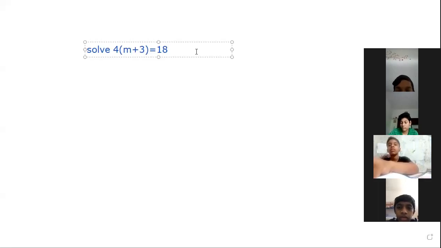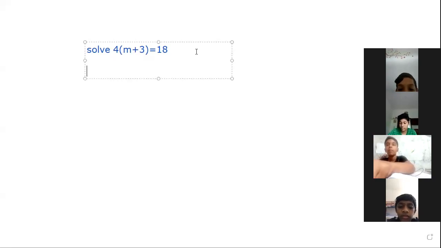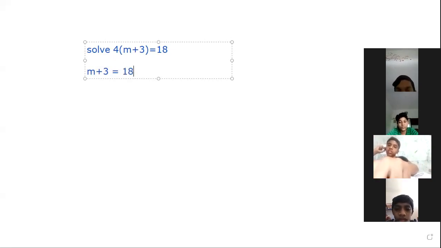Then first of all we have to remove that 4. That 4 is multiplied, so how will you remove it? That multiplied 4 is transposed to RHS. While transposing to RHS, the LHS becomes m plus 3, which is equal to 18. The 4 is multiplied in LHS, so what happens in transposing to RHS? It becomes division: 18 divided by 4.